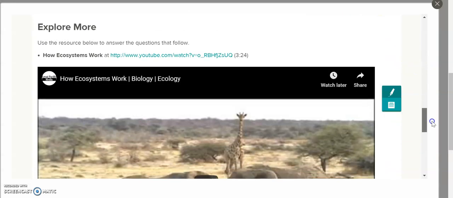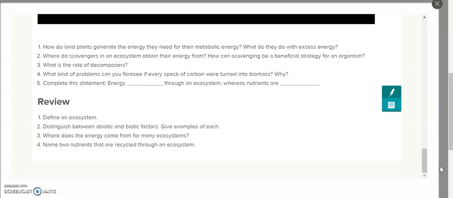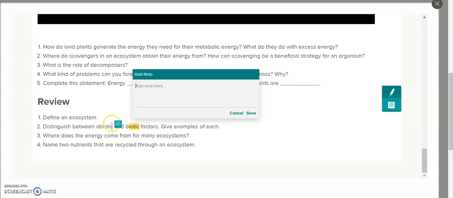And we know from our old people can't eat butter that an ecosystem is the living species, the living organisms, the population, as well as the plants and animals, and the non-living factors. Distinguish between abiotic and biotic. Well, we know bio means life, biotic is alive. So an example of a biotic would be plants, animals, anything alive.